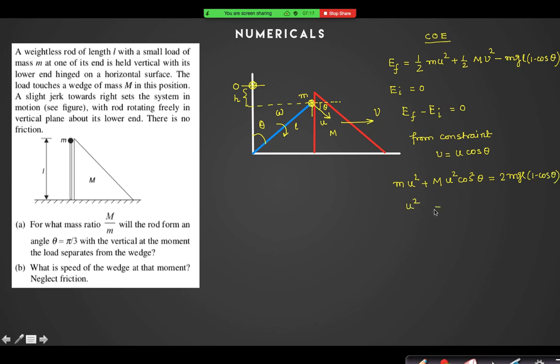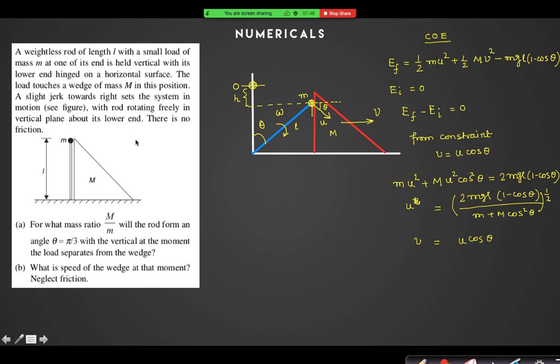So u square is equal to 2 mgL into 1 minus cos theta divided by small m plus capital M cos square theta, right? And we can find the value of u from here. And what is the value of v? It is equal to u cos theta, right?